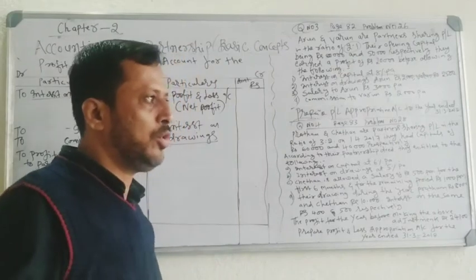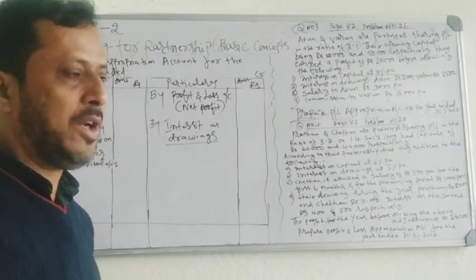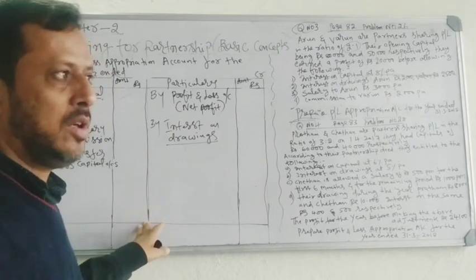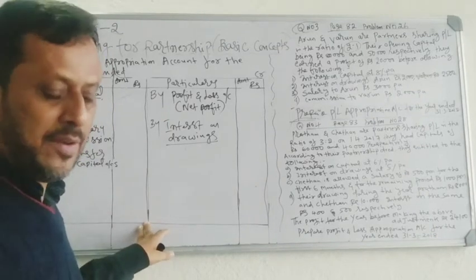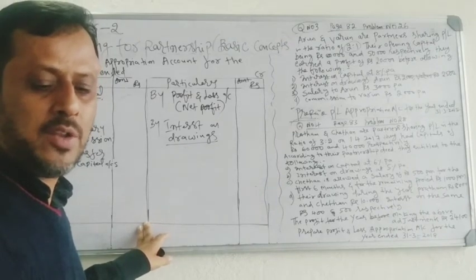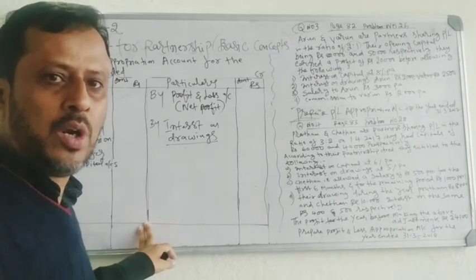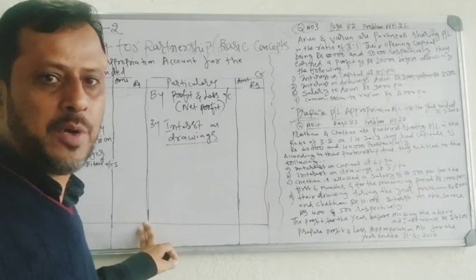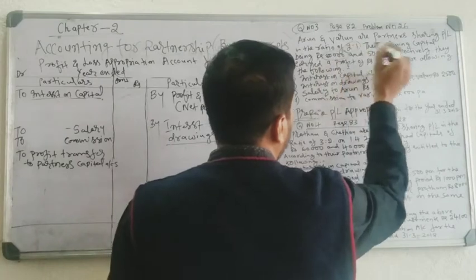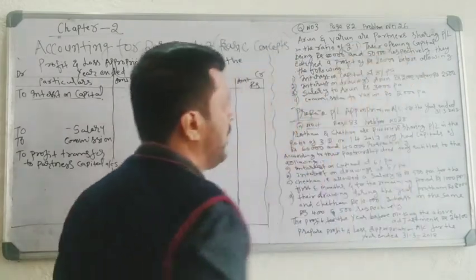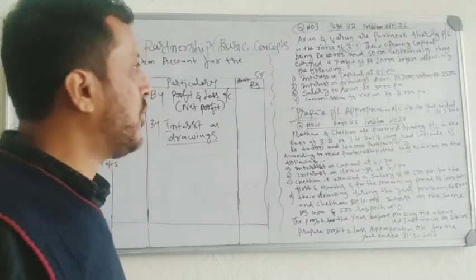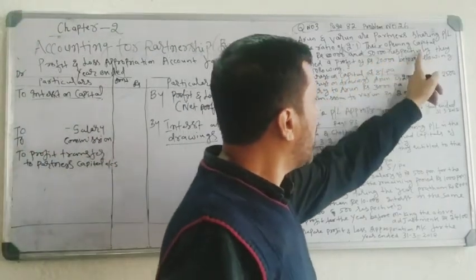You should not record the capital and drawings. Appropriation means the net profit is taken and some adjustments are made relating to interest on capital, interest on drawings, salary, commission. You should not record the capital of the partners and drawings of the partners. Capital is 80,000 and 50,000, given for calculation of interest on capital respectively.